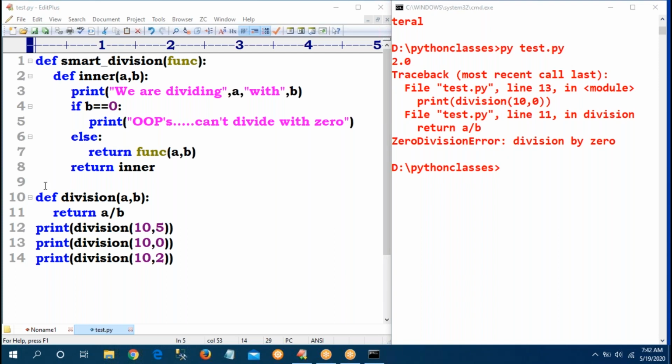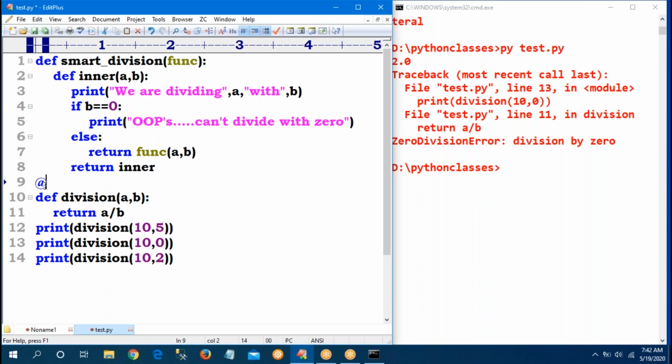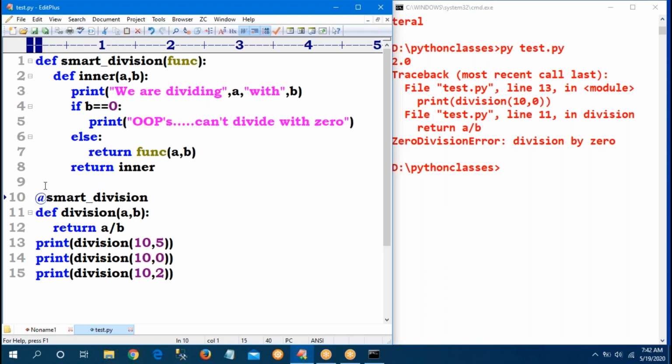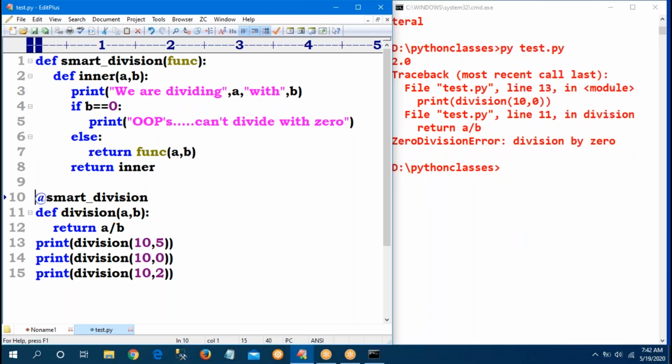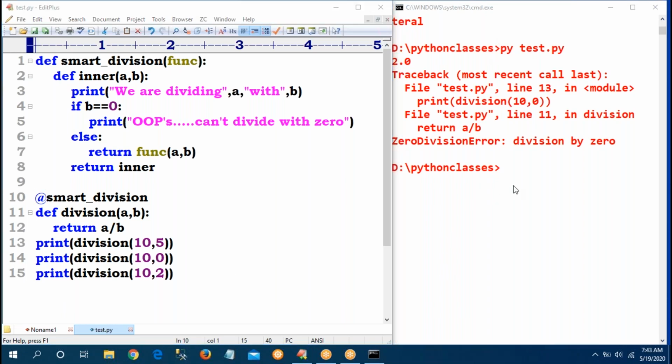How to provide the link, sir? At the rate annotation. For the division function, which function do I want to give? smart_division. Now the link is provided internally by Python. Whenever calling the division function, Python gives this division function as an argument to here. Again, the process runs. Now smart_division is executed. Without that, only the division function is executed. Now my decorator is executed.